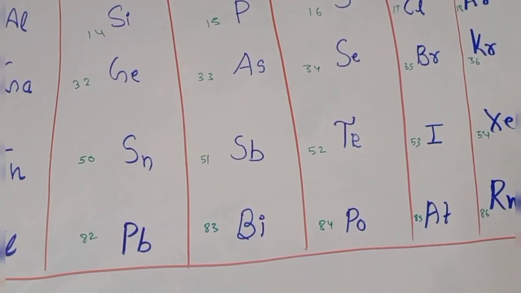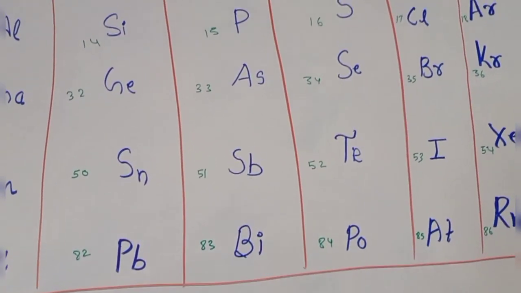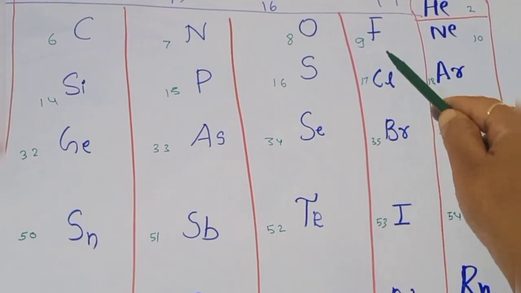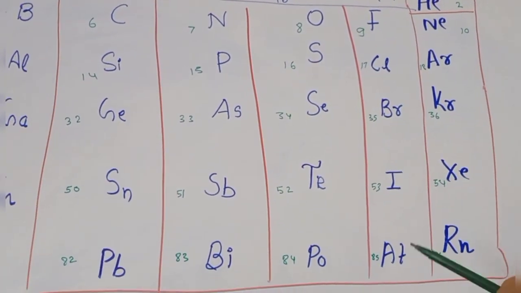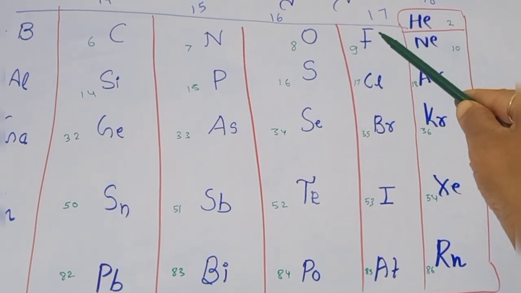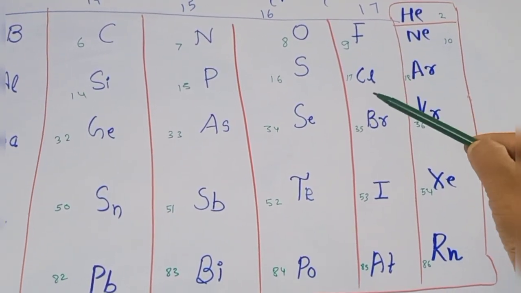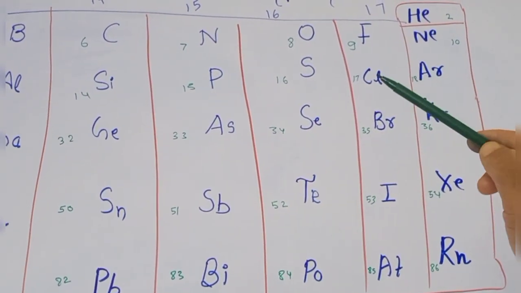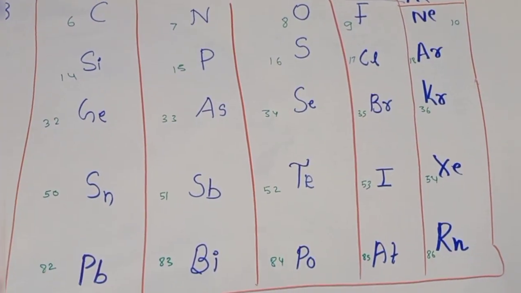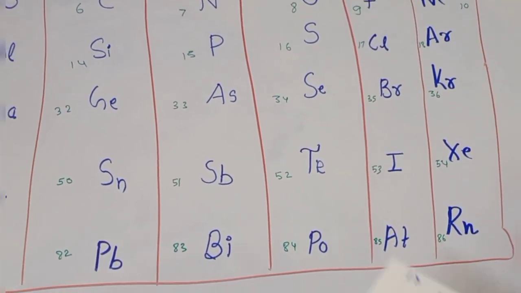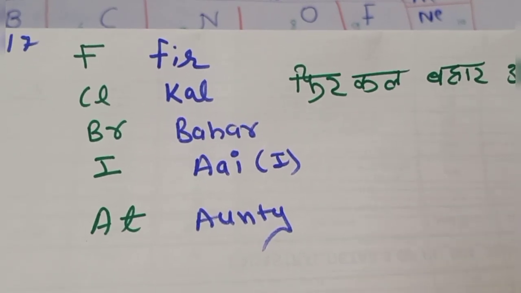Next comes our halogen family, that is फिर कल बहार आई आंटी. What is the code for the 17th group? फिर कल बहार आई आंटी. Fluorine, chlorine, bromine, iodine and astatine. So what is the code for this? फिर कल बहार आई आंटी.